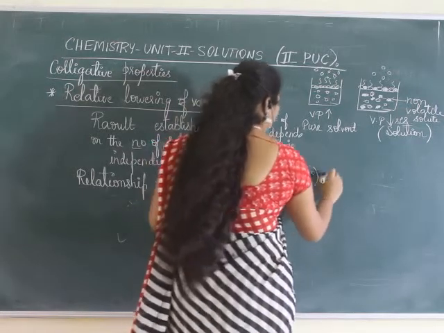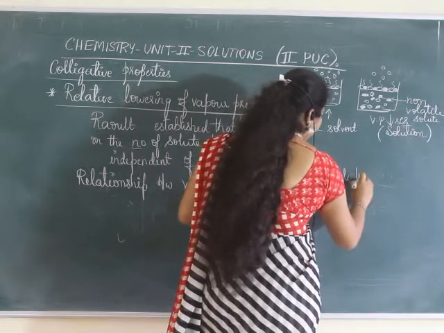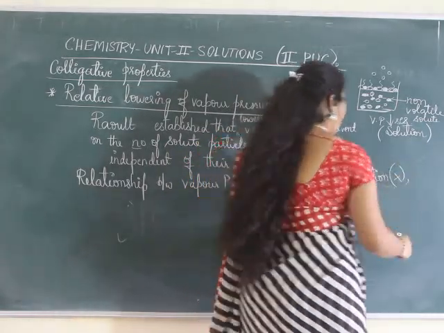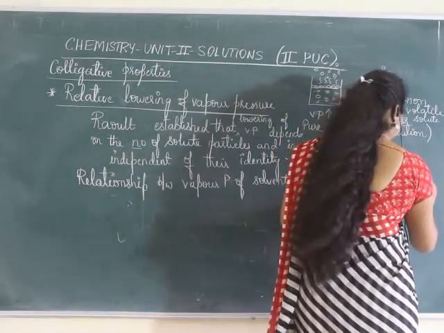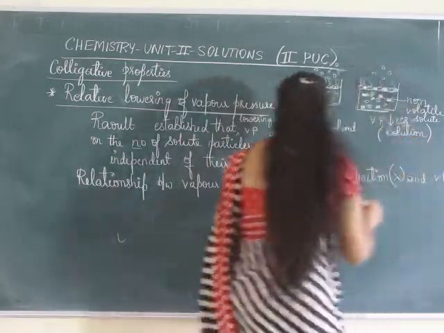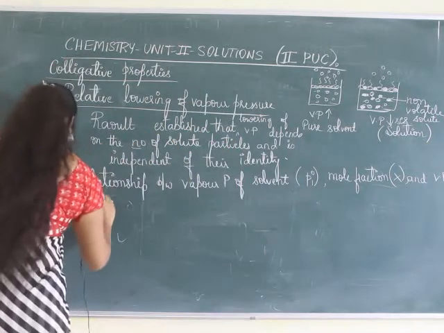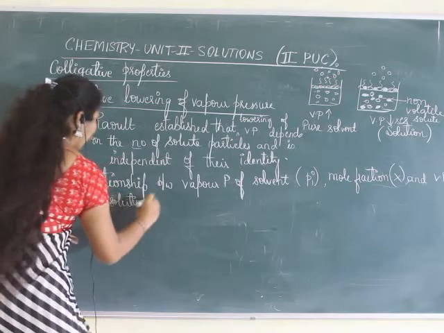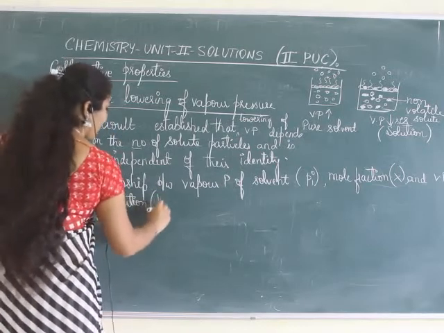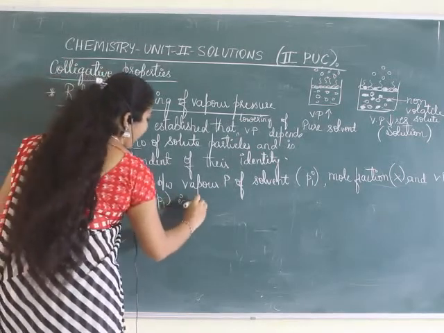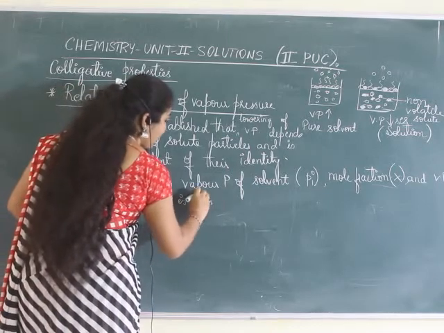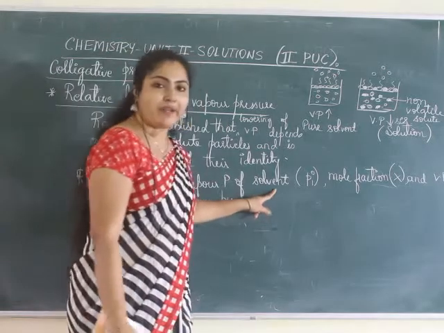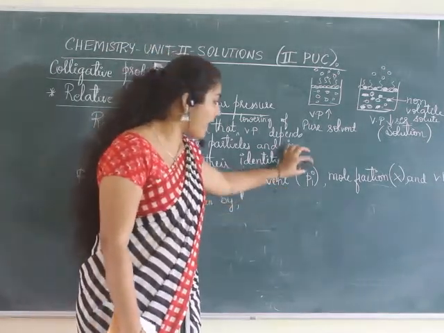P1 naught, mole fraction X, and vapor pressure of solution, say P1, is given by the expression. Vapor pressure of solvent in the pure form we indicate as P1 naught.